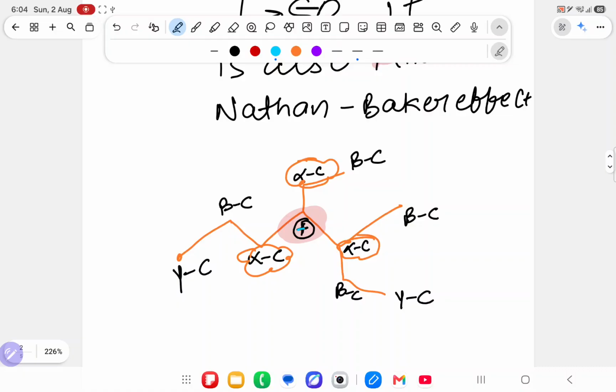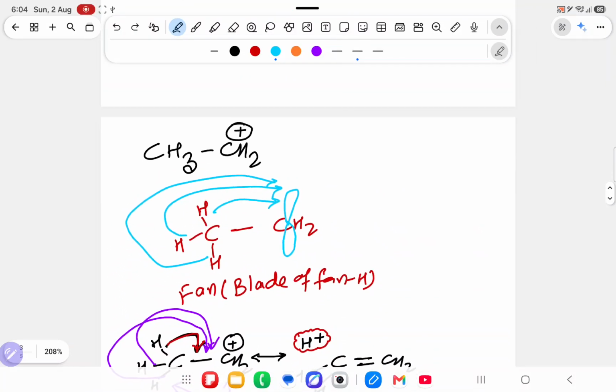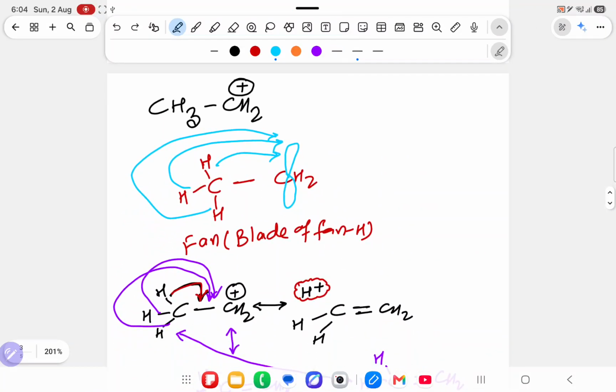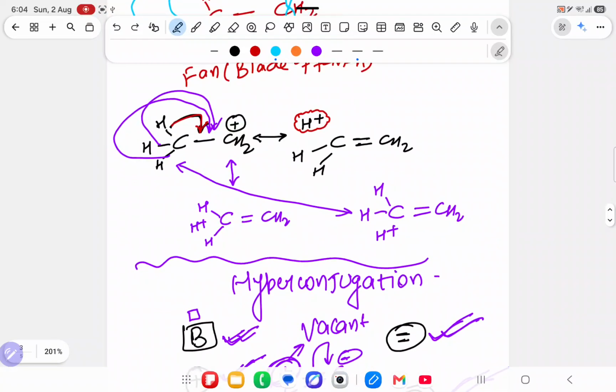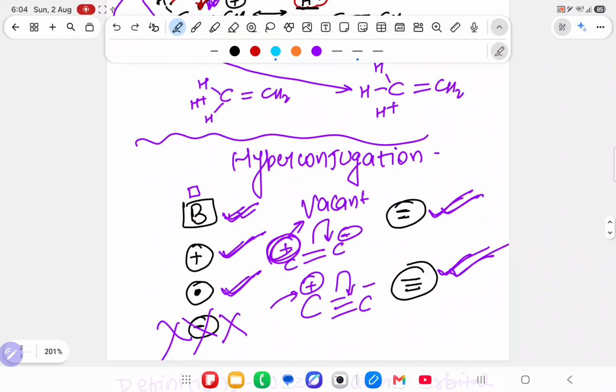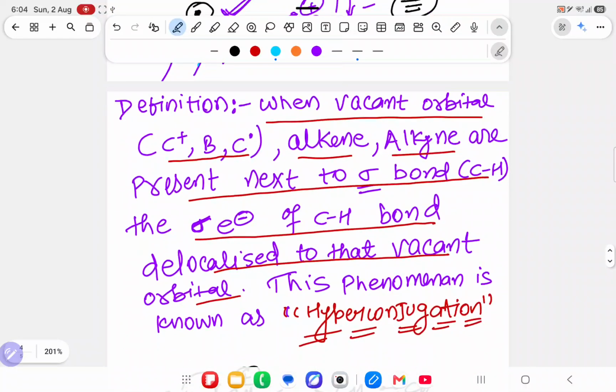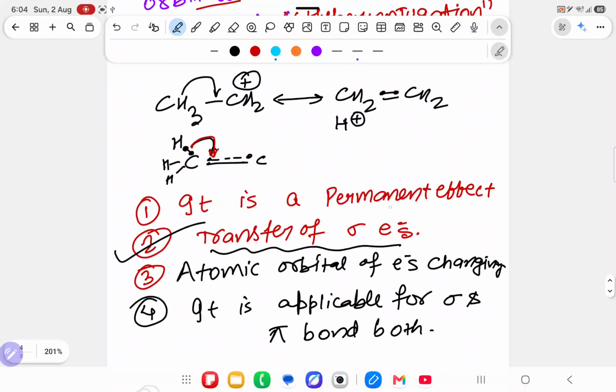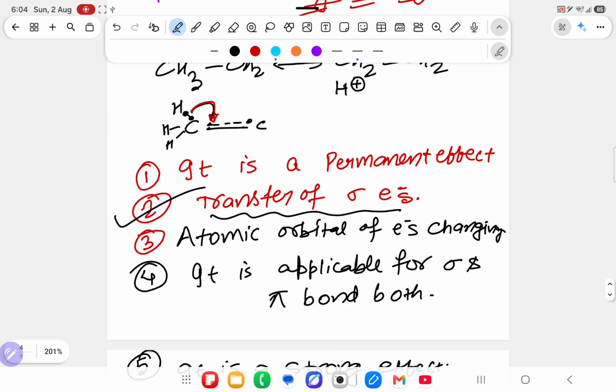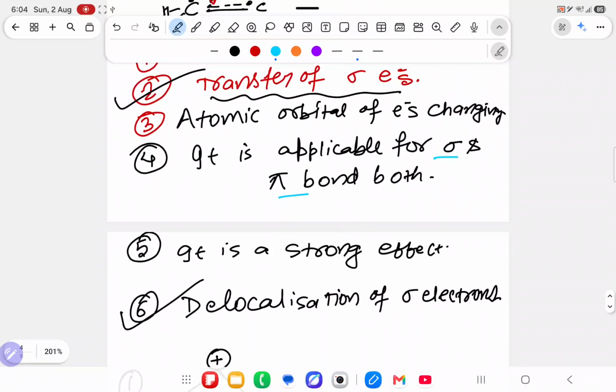With respect to the plus charge, I dictated which one is the alpha carbon, which is the beta carbon, and which is the gamma carbon. Then I dictated that the fan-blade electron is going like that. This is the structure of hyperconjugation. Hyperconjugation is valid for this, not for negative charge. Then the definition: it is a permanent effect, a transfer of sigma electron, and the atomic orbital of the electron changes, because previously the electron is present in carbon hydrogen and now it goes from carbon hydrogen to carbon carbon. After that, it is valid for both sigma and pi bond, and it is a strong effect.